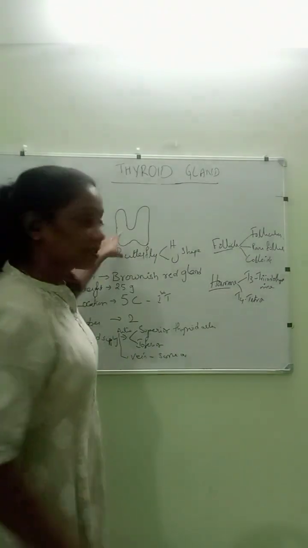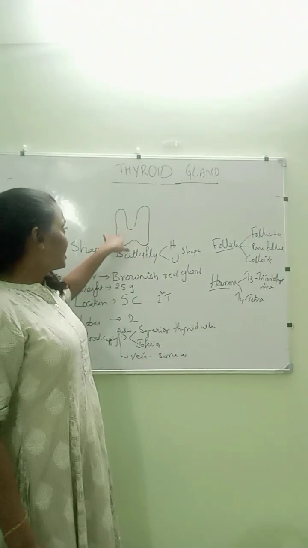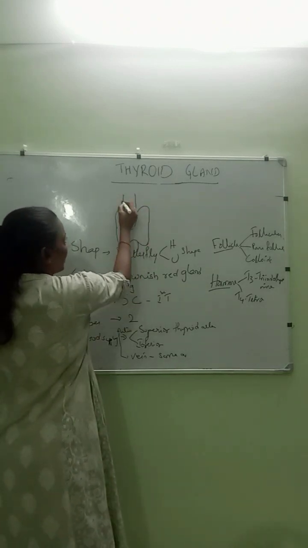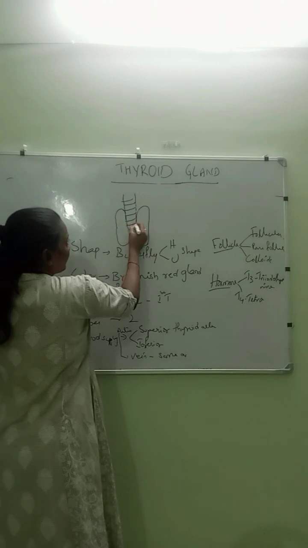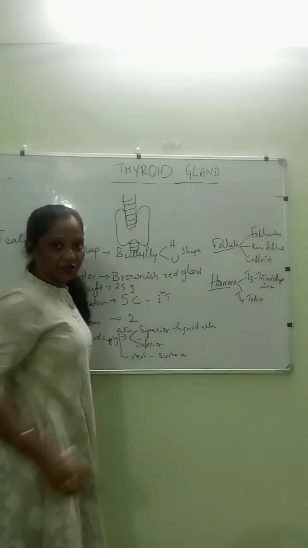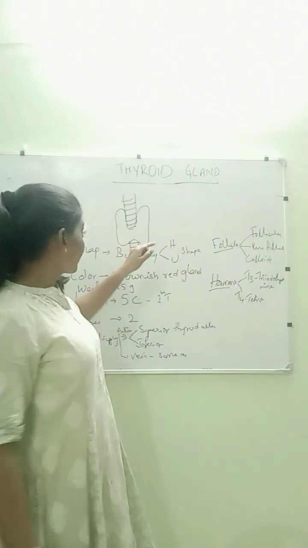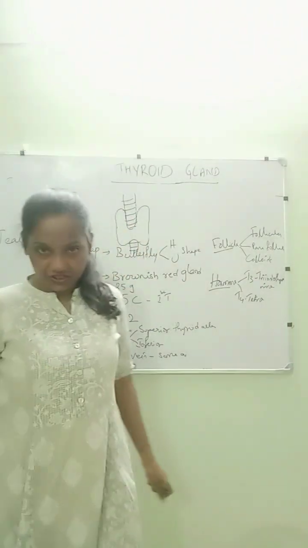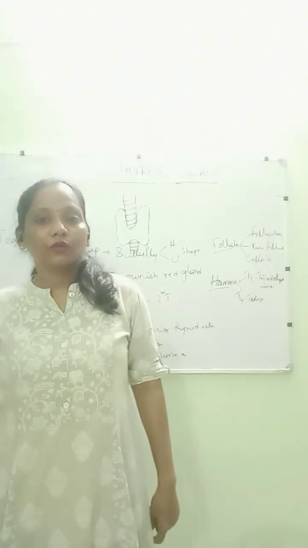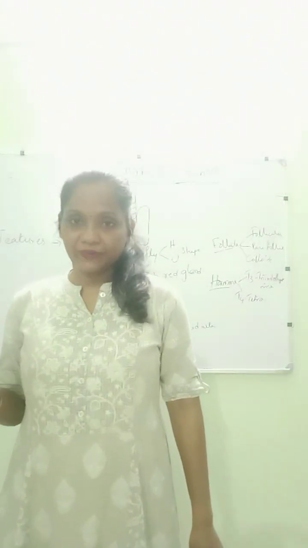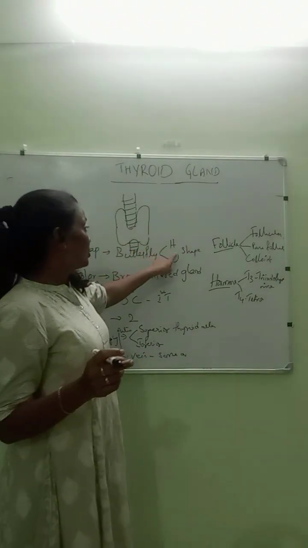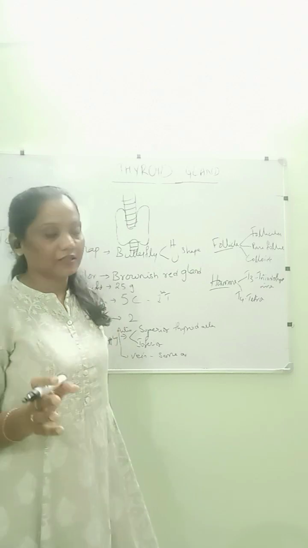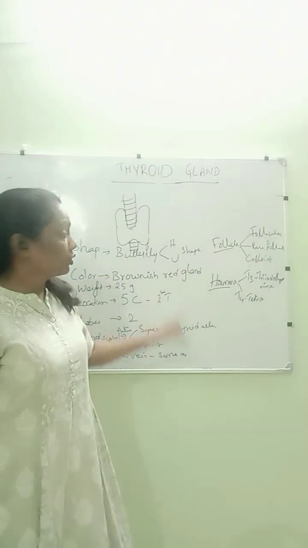When you see the diagram, I am not able to draw it completely, like the tracheal rings. It is located in the anterior portion of the trachea, and when you see that image, you can understand. It usually looks like a butterfly shape, and it also looks like an H or U shape. These are one-word answers, so please listen: butterfly shape and H or U shape.